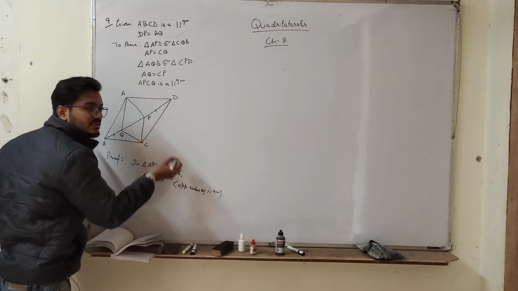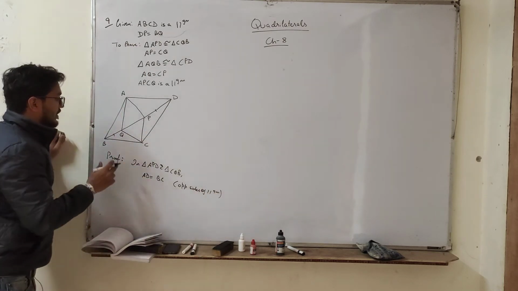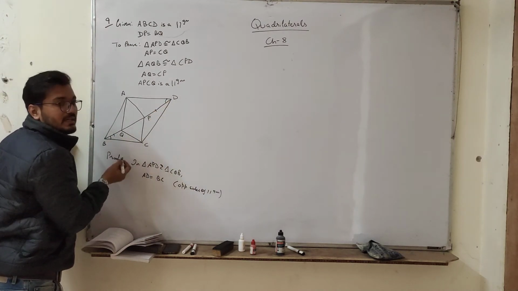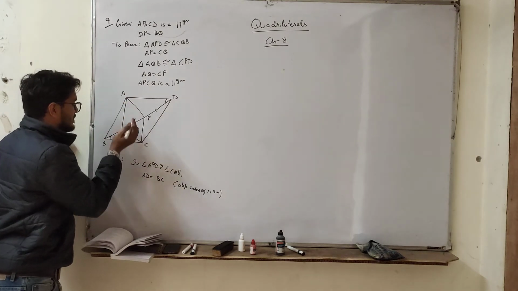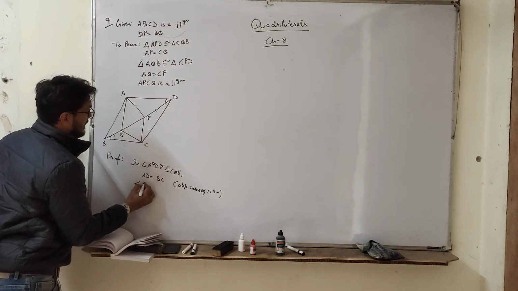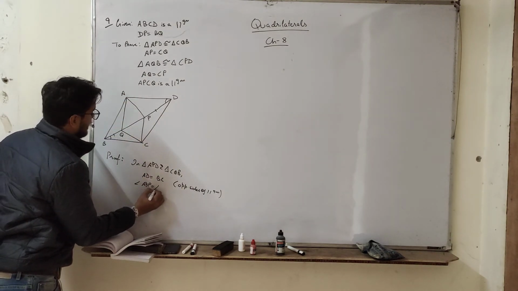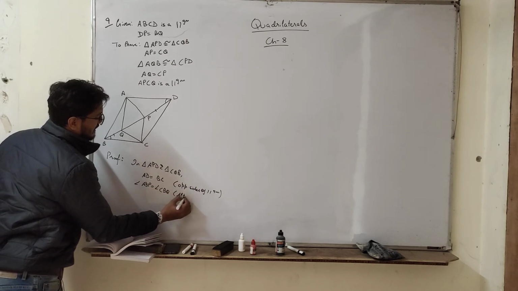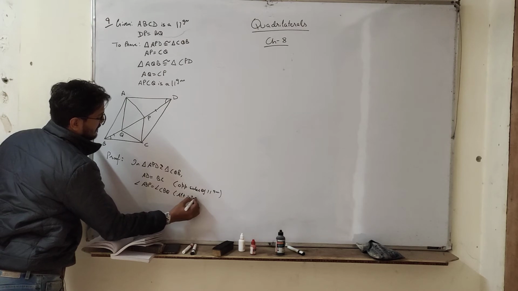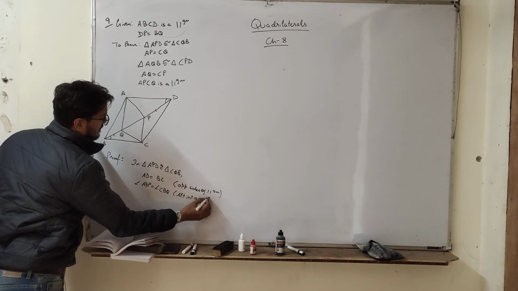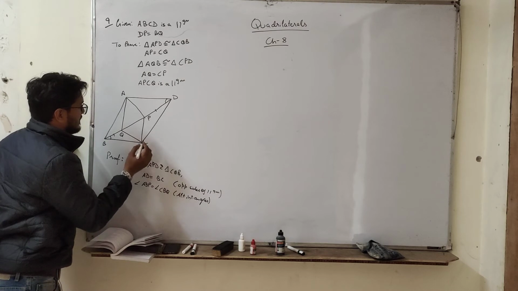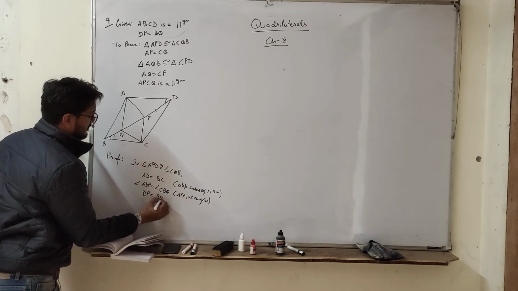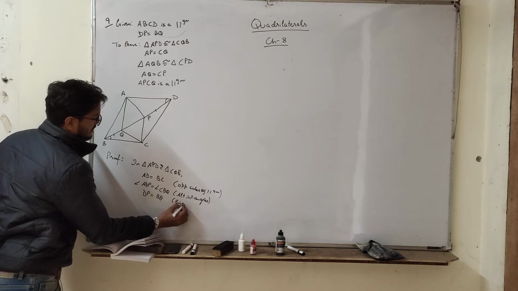Simple reason, opposite sides of parallelogram are equal. Next we know that this angle will be equal to this angle. Reason is alternate interior angle because these two lines are parallel also. So angle ADP is equal to angle CBQ, alternate interior angle, and this DP is equal to BQ, it is given.